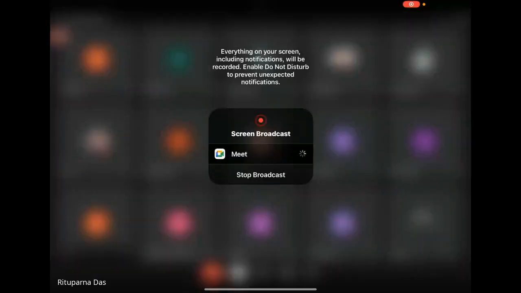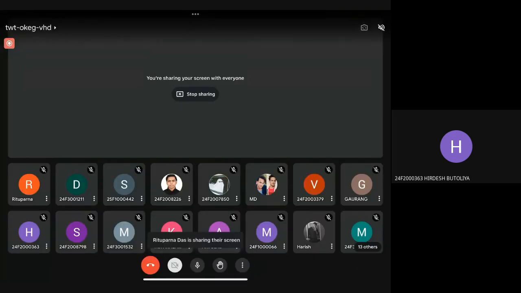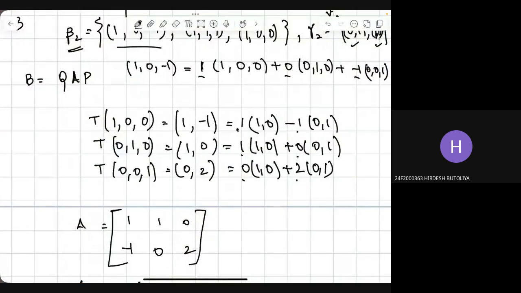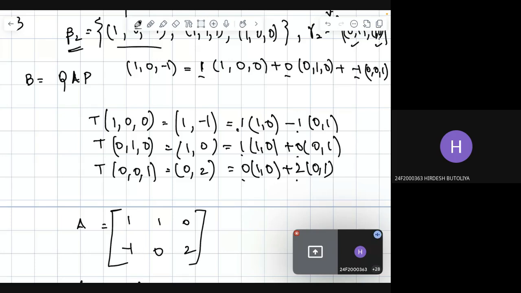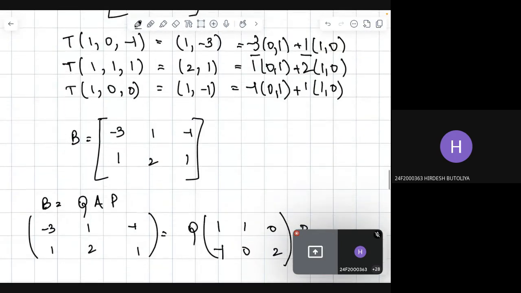Ma'am, your screen is not visible. Oh, it's not visible. Okay, wait. Is it visible now? Yes, ma'am. So this question, the B matrix. What is the doubt?